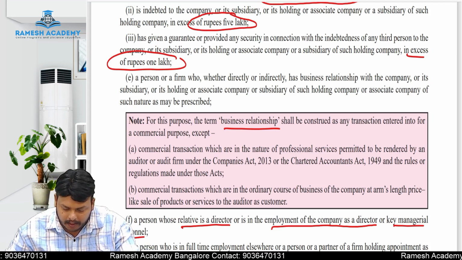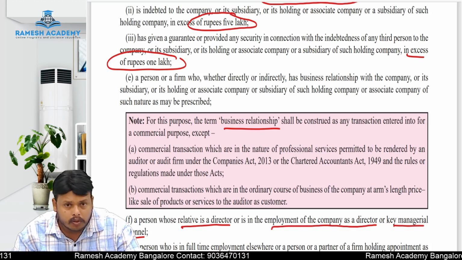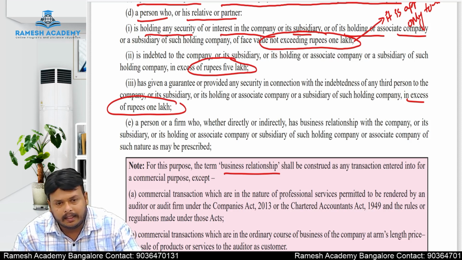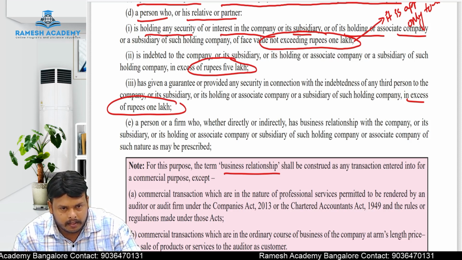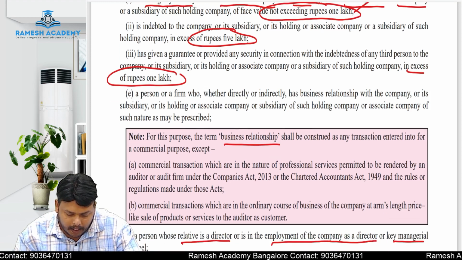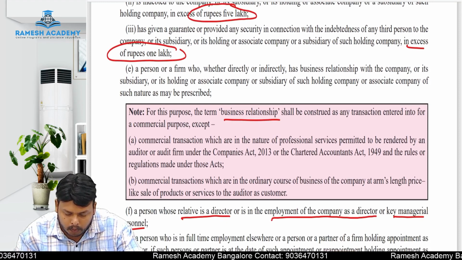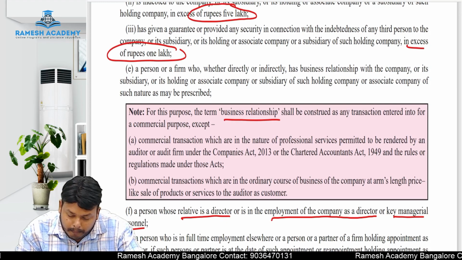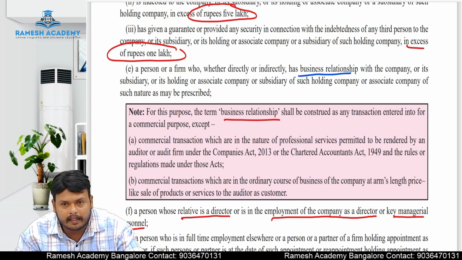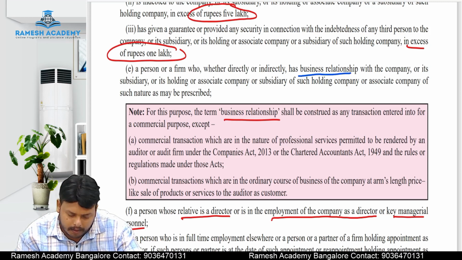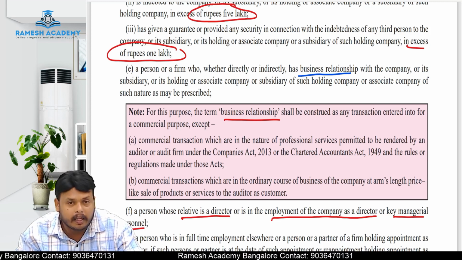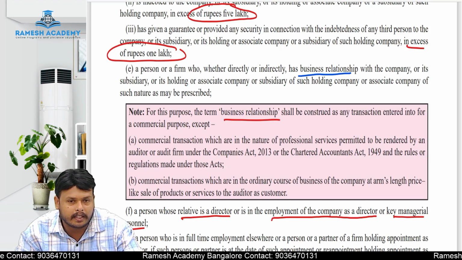Okay, let us see the next point. We have finished with a person, his relative or a partner who is indebted, invested in the shares of a company, or giving a guarantee to any third party. All those three points we have covered. The next one is a person or a firm who, whether directly or indirectly, has a business relationship with the company, or its subsidiary, holding company or associate company as may be prescribed. They are also disqualified to act as an auditor.